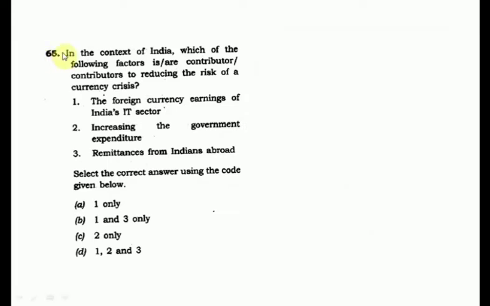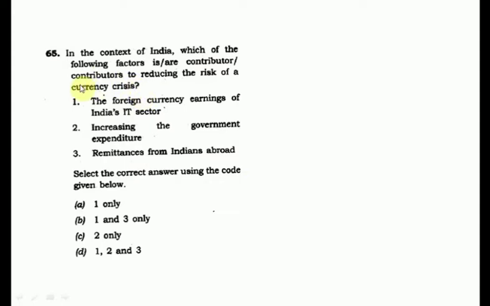See, this is what was asked in this year's prelims. In the context of India, which of the following factors are contributors to reducing the risk of currency crisis? Is it foreign currency earnings of the IT sector, increasing government expenditure, remittances from Indians abroad? See, for solving this question, you should know what a currency crisis is.